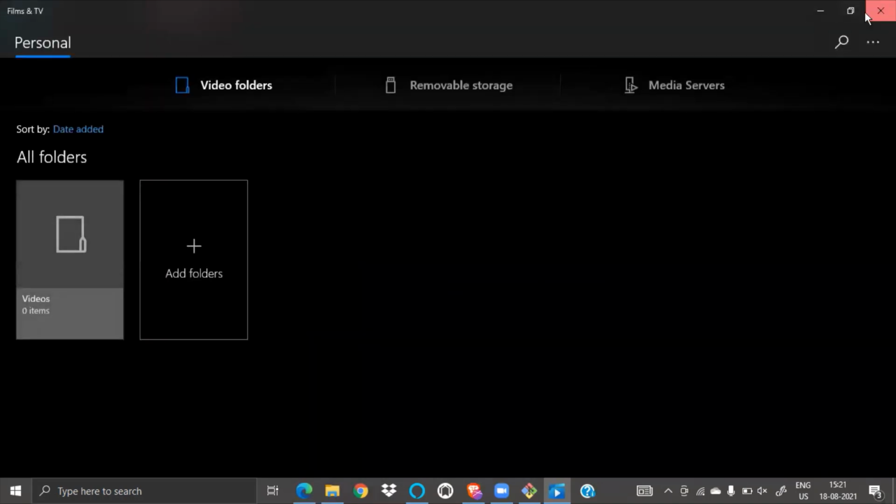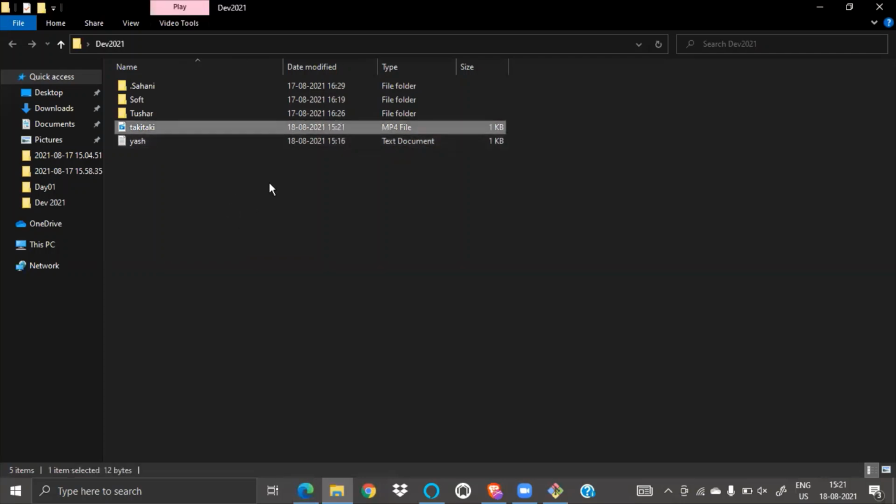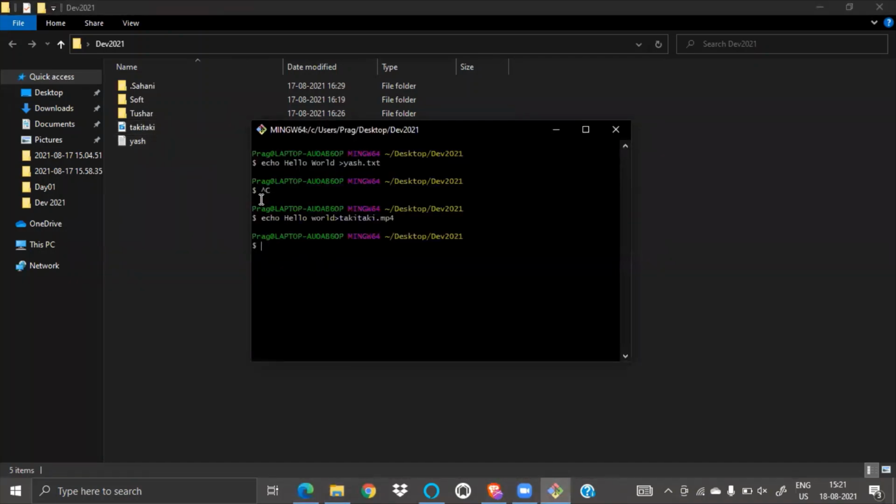So like this I can create anything. I can create .jpg, .png, you know, extensions, right? I can create music, whatever. But what is inside, how to open a file inside the terminal, we will see that. First tell me, is echo for creating a file clear? We can create any type of file. We can change the extension to .txt, .mp3, .mp4, jpg, png, there are so many extensions. Is this clear?